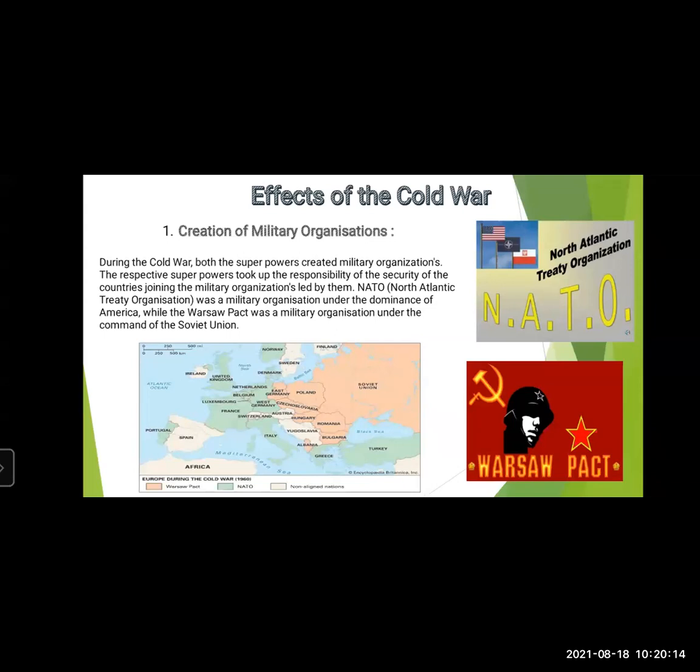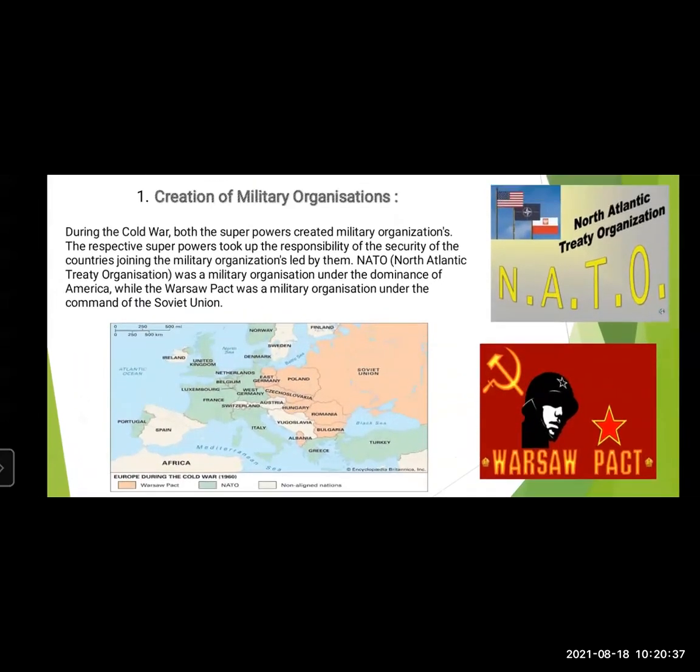NATO, the North Atlantic Treaty Organization, was a military organization under the dominance of America, while the Warsaw Pact was a military organization under the command of Soviet Union. On the map, the light orange shaded countries were under the Warsaw Pact, that is under Soviet Union, and the light greenish color countries supported NATO under America.